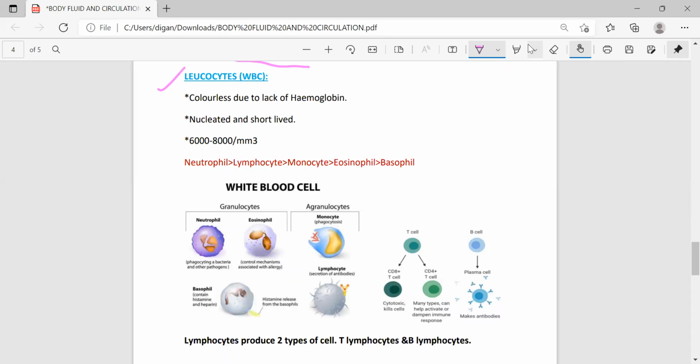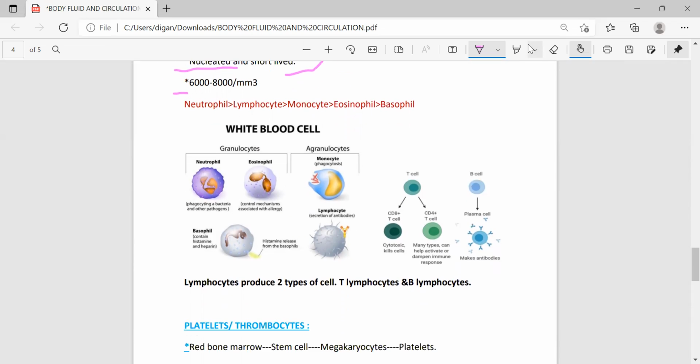So another important blood cell. Leukocytes are colorless. Why? Because of the lack of hemoglobin. It means in them hemoglobin is absent. They are nucleated, means nucleus is present, and they are short-lived. Their lifespan is only a few hours, and they are present in 6,000 to 8,000 per mm3.